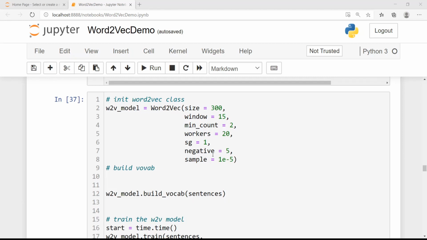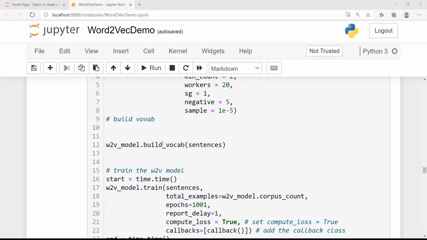I'm saying that I'll be using 5 words as negative samples. And this is the sampling rate, which as I explained before is e to the power of -5, a very small value. So I have initiated a skip-gram model for training.